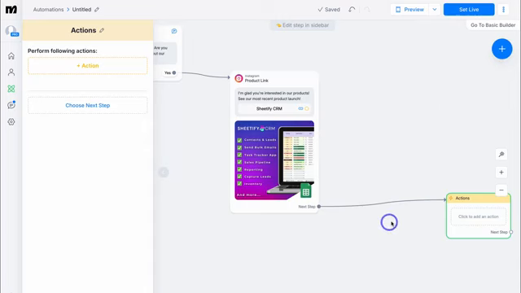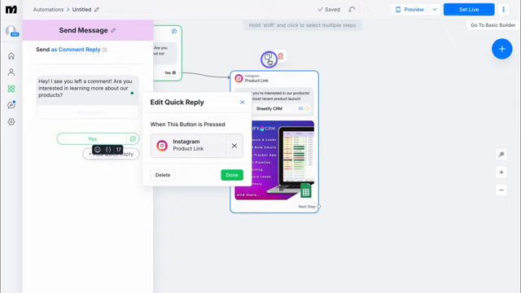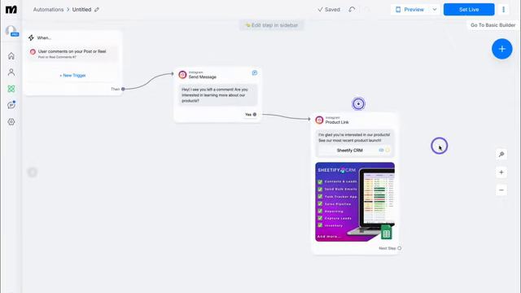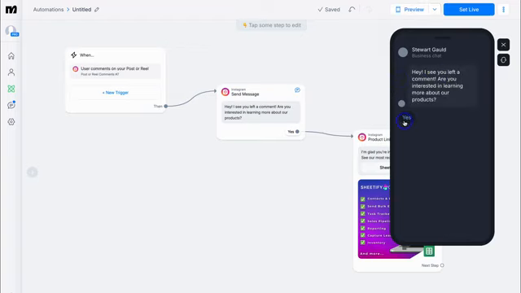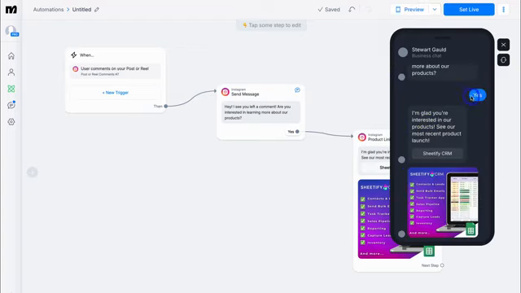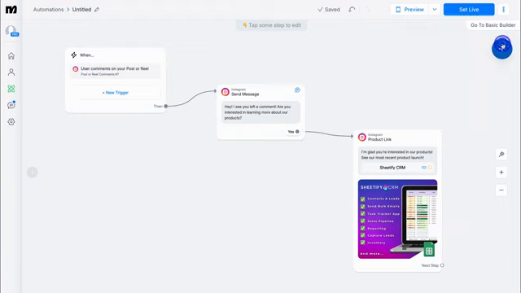Let's close out of that. To delete each of these widgets, simply navigate up to delete. Now you can also duplicate by simply clicking duplicate if you like. However, I'm happy with this simple automation. Let's navigate up to preview and you can see a preview of that automation. Let's go ahead and click on yes. And if the user clicks on yes after they've commented on a post, then this message will be sent. They can click on Sheetify CRM and that's going to take them to our Sheetify CRM product. I'm happy with that. Let's go ahead and click on close and then go ahead and name your automation before enabling that automation. Again, once you have named that automation, simply navigate over to set live.